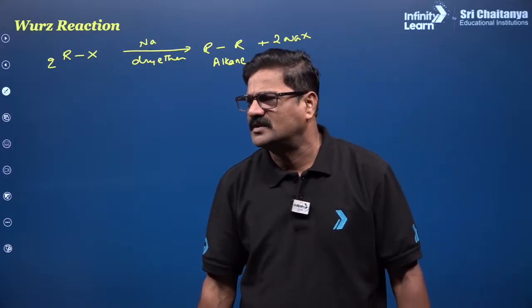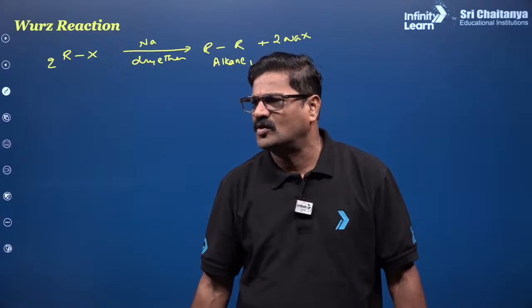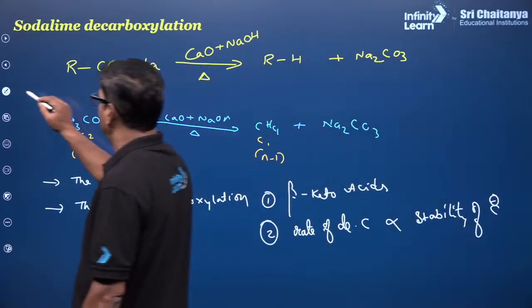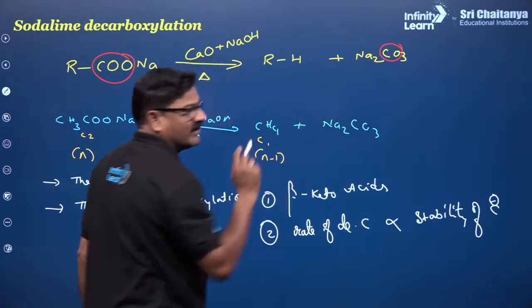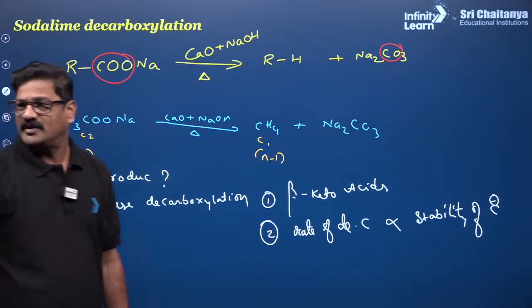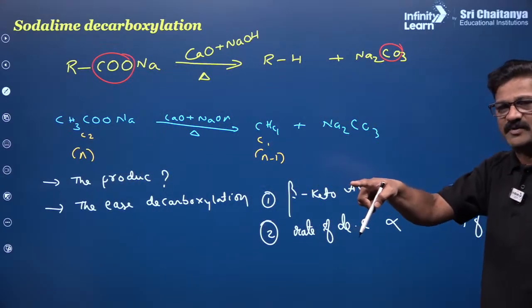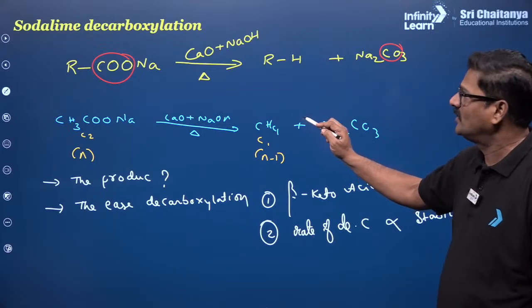In decarboxylation, the carboxylic group is removed, but here nothing is removed like that. Here the carboxylic group is removed as Na2CO3. Are you getting it or not? I am following everybody's statements and reading the comments also. Is that okay?